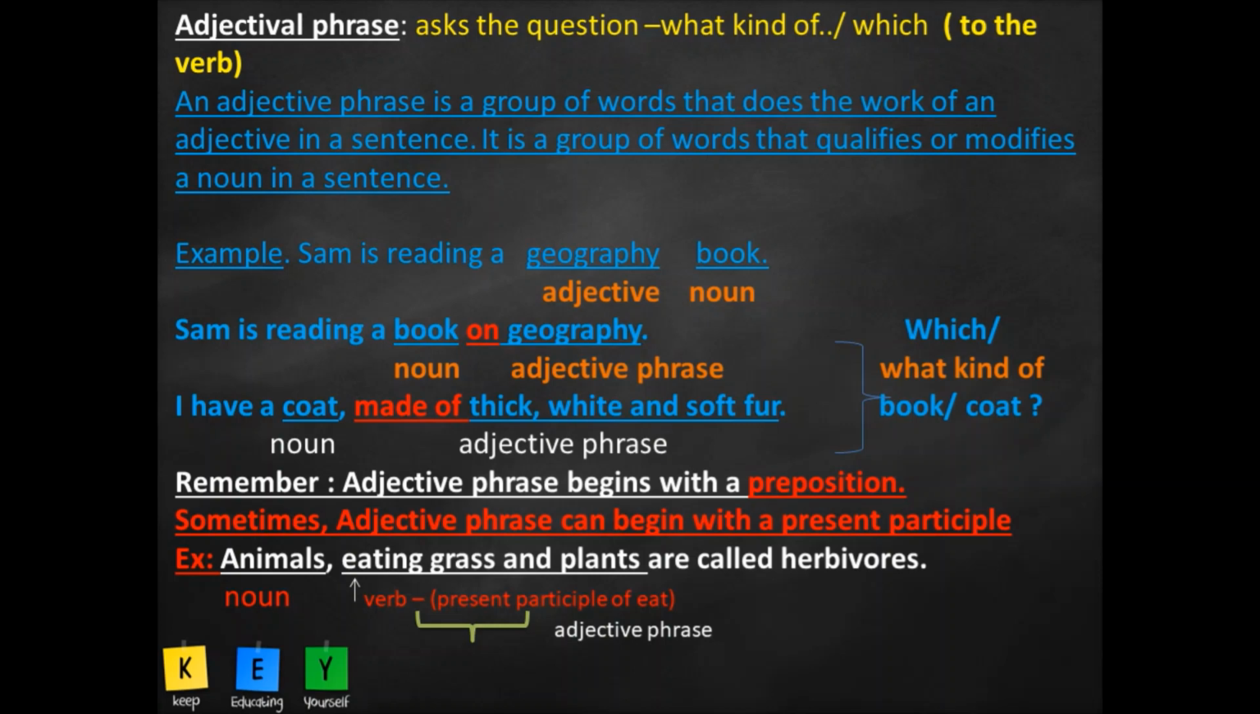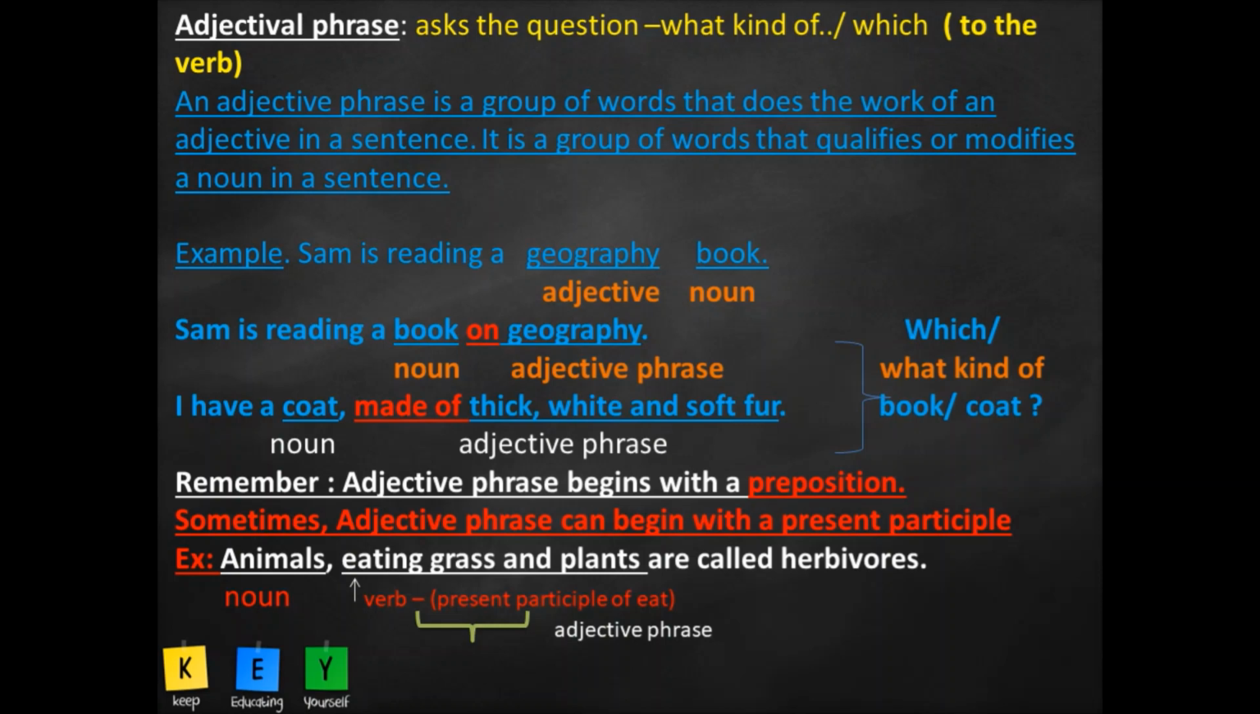So if you get the answer to the question, which or what kind of, and the phrase begins just after the noun that it is qualifying or modifying or describing, and it begins with the preposition, it is your adjective phrase. Made of. You know what made of is? It's a prepositional phrase. Yes, made of.